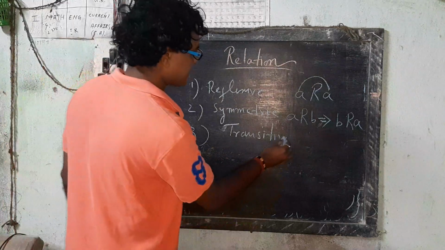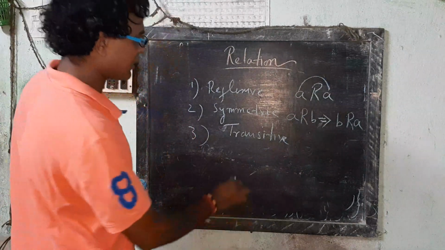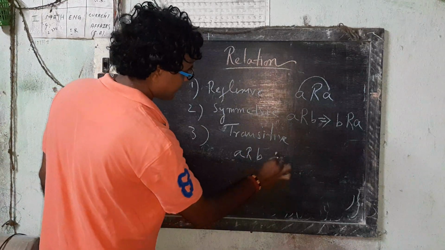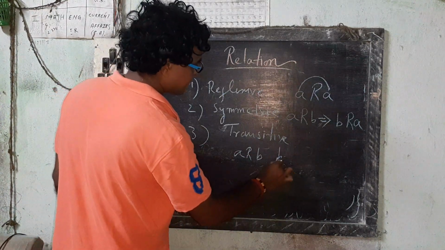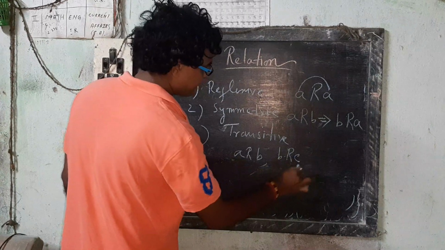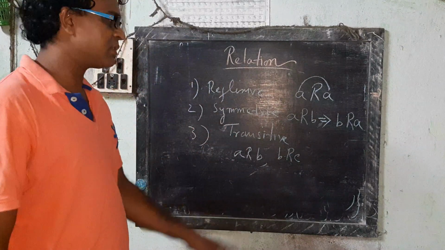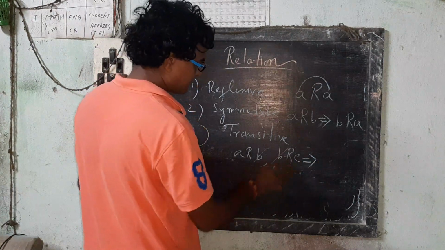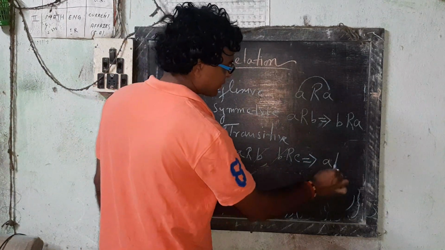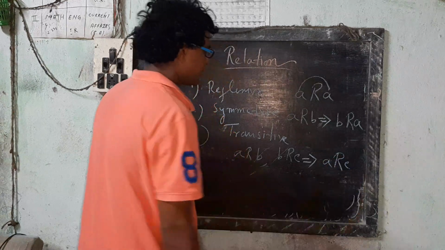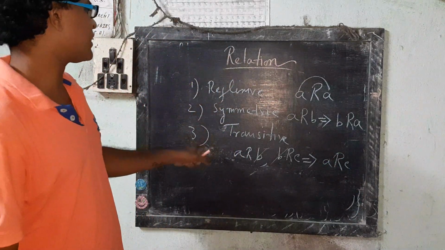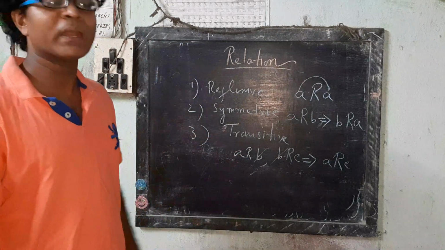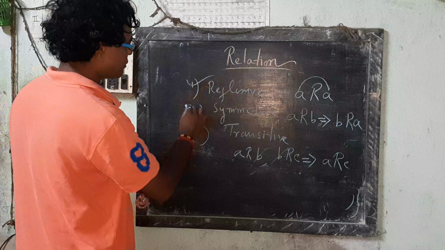In transitive case, a related to b, b related to c, which implies that b cancels out, now a related to c. If three relations hold, then the relation is called equivalence relation. 1, 2, 3.